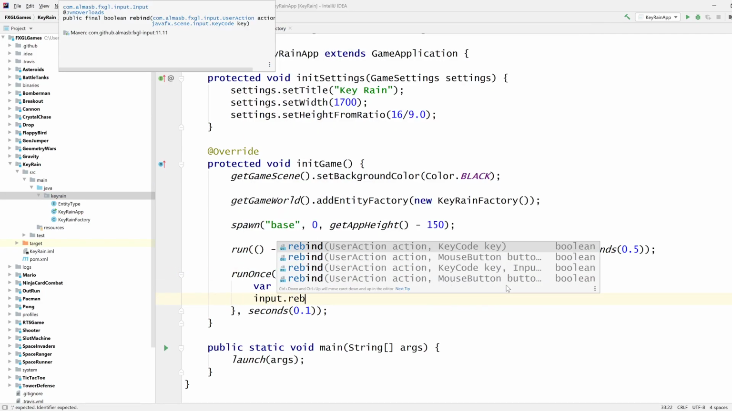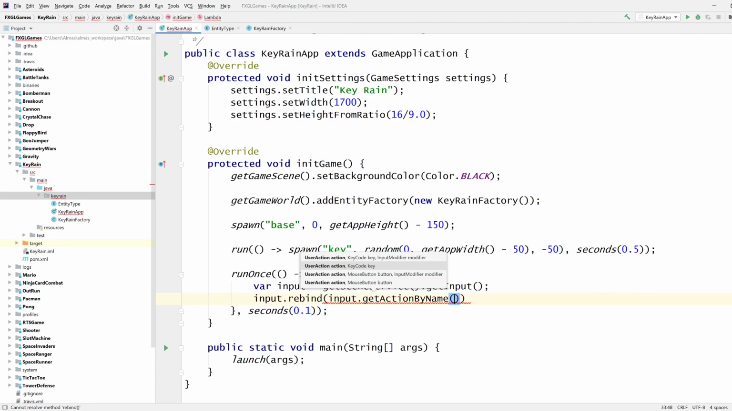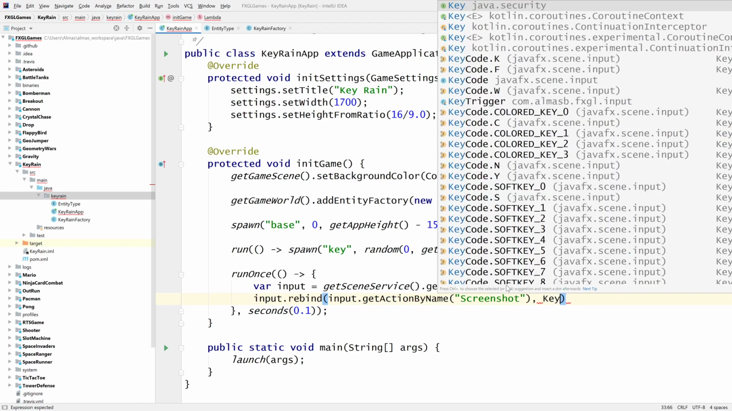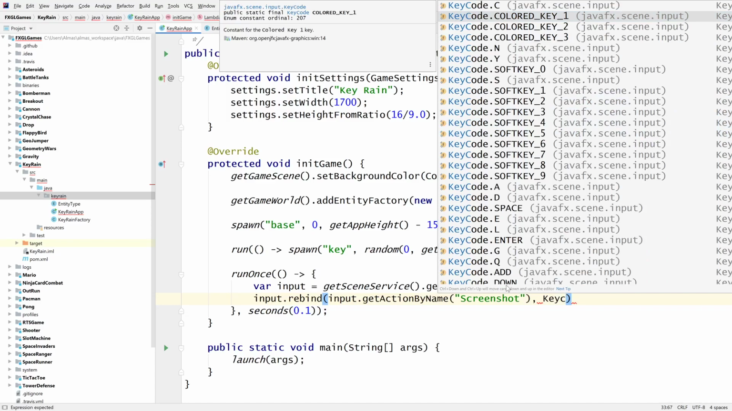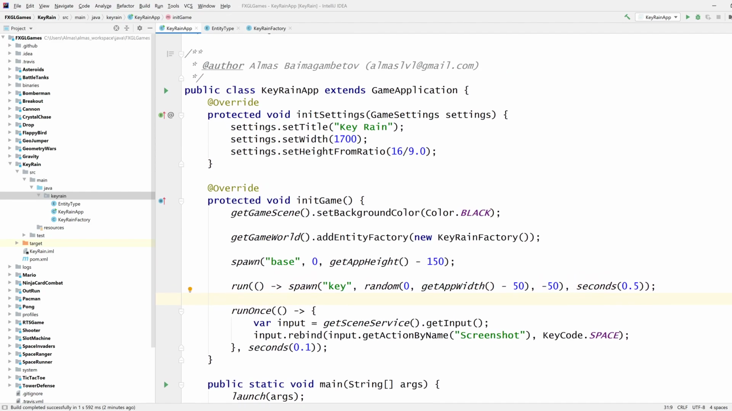Input rebind user action. So it's input get action by name, which is screenshot as far as I can remember. And then just rebind it to something that is not going to be used. Key code space, I guess. I'm pretty sure space isn't part of the English alphabet, so that shouldn't occur in our ABC. That should be fine then, yeah?